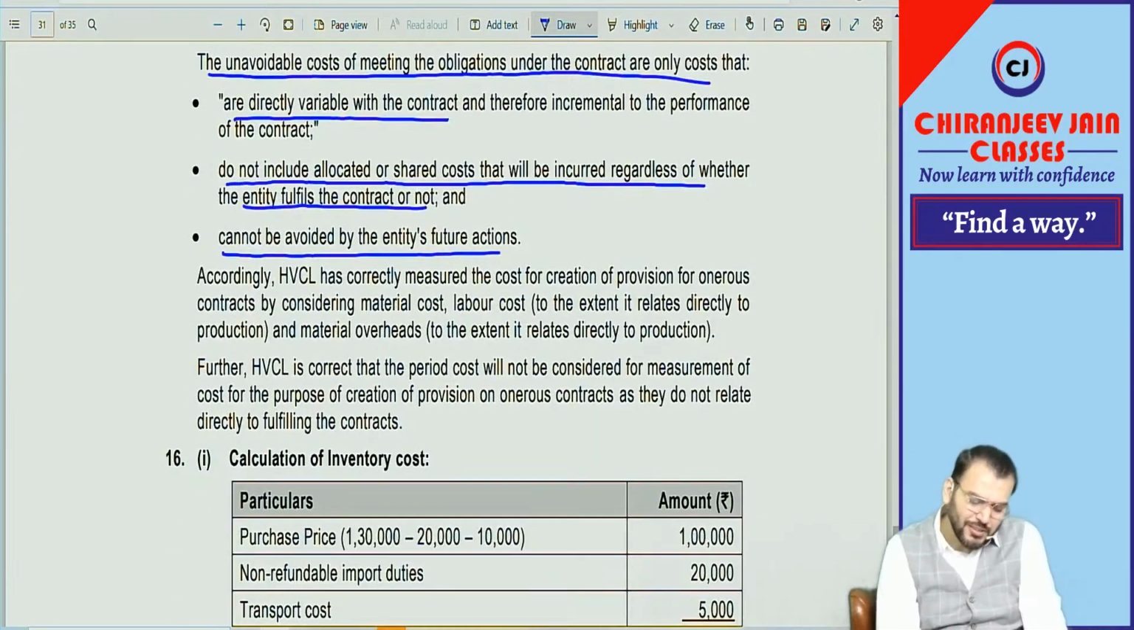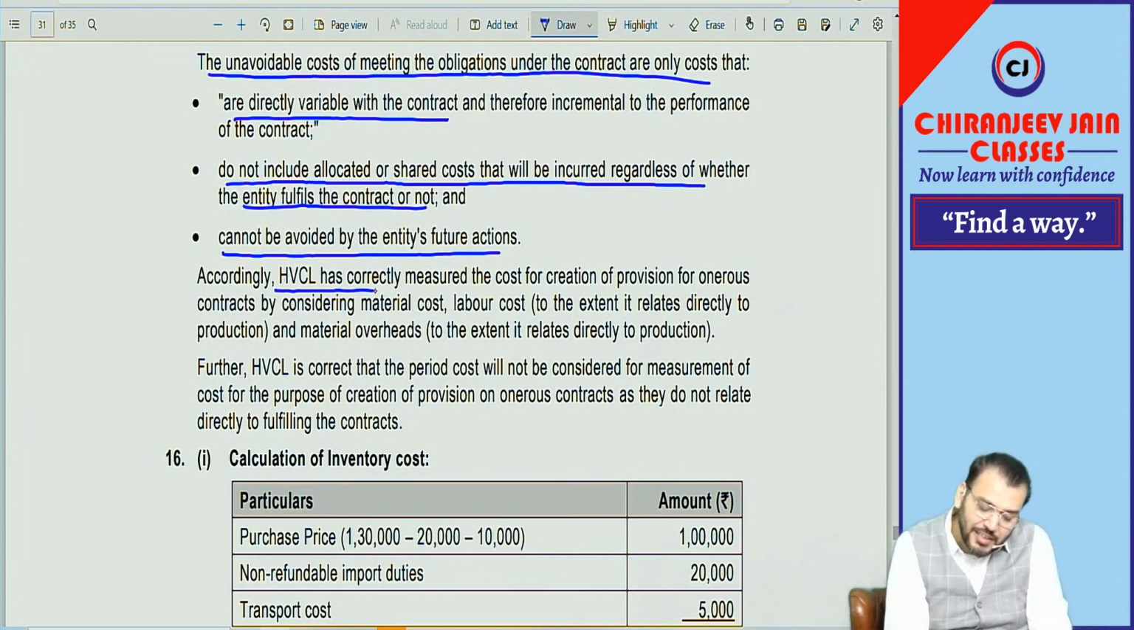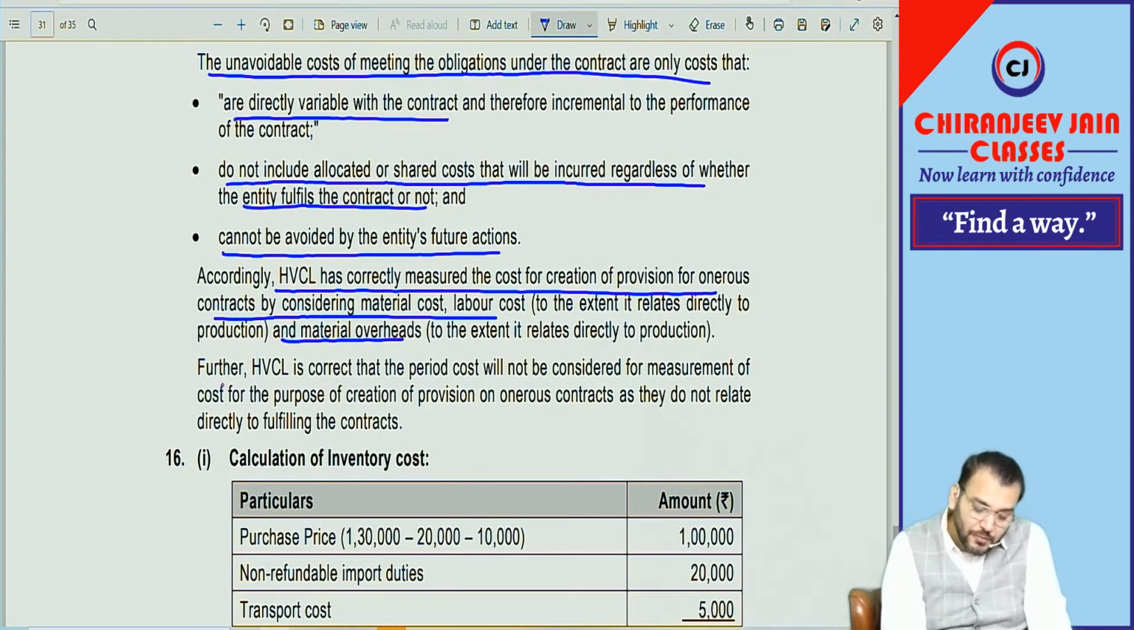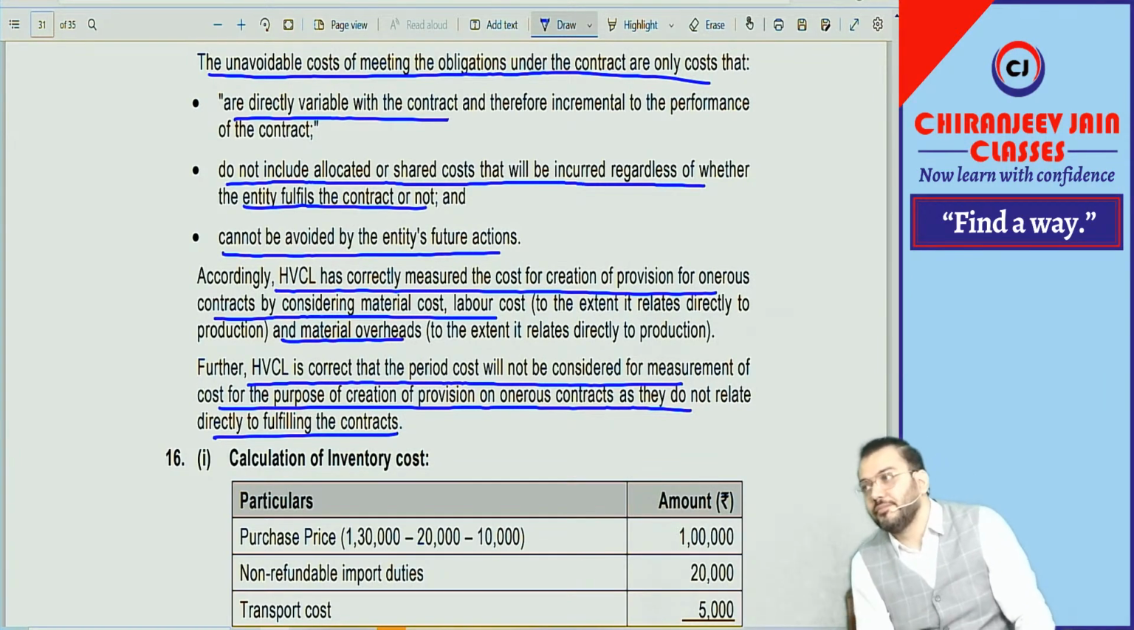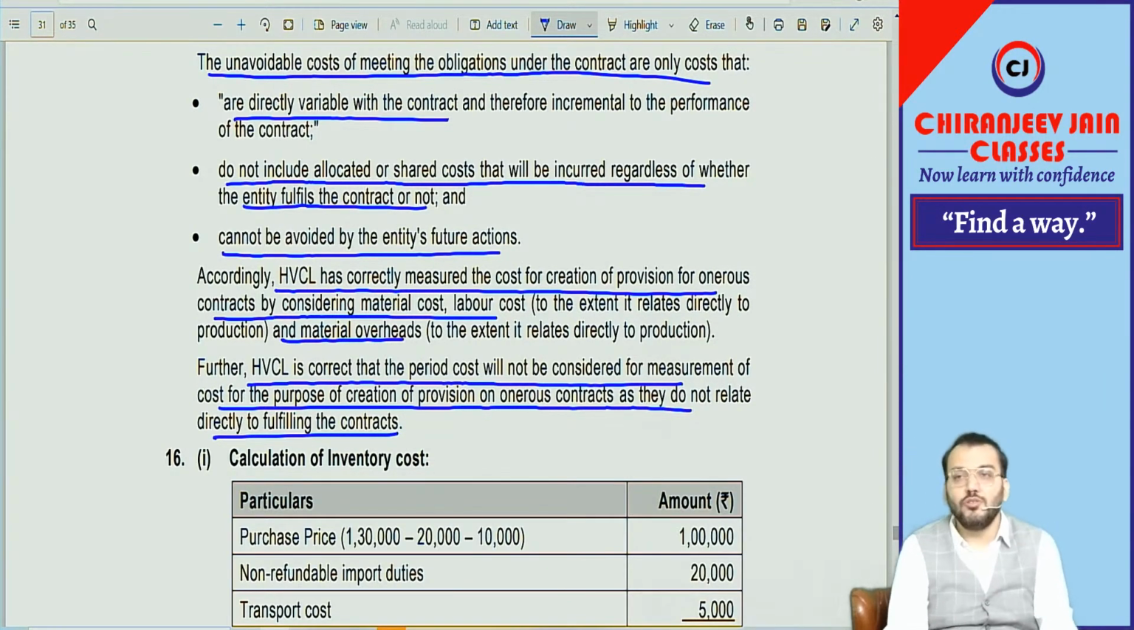I think you have understood. Accordingly, SBCR has correctly measured the cost of creation of provision for onerous contract by considering the material cost, labor cost and material overhead. Further, HBCI is correct that period cost will not be considered for measurement of cost for the purpose of creation of provision on onerous contract, as they do not relate directly to fulfilling the contract. Understood.